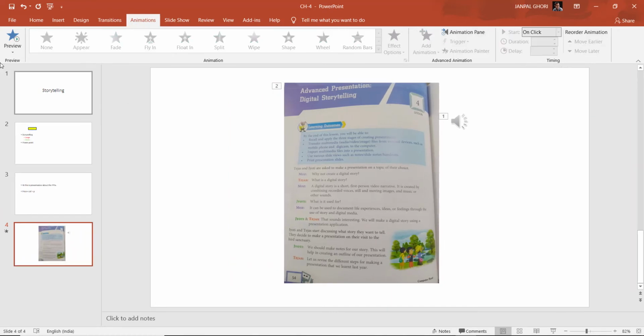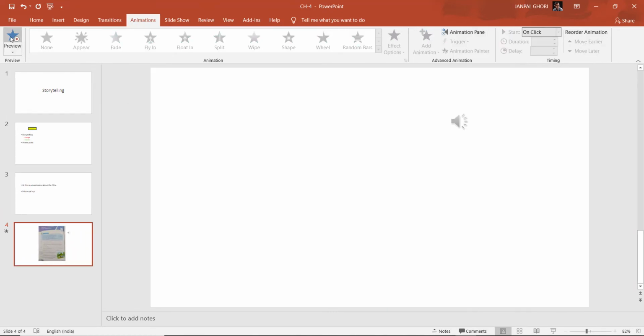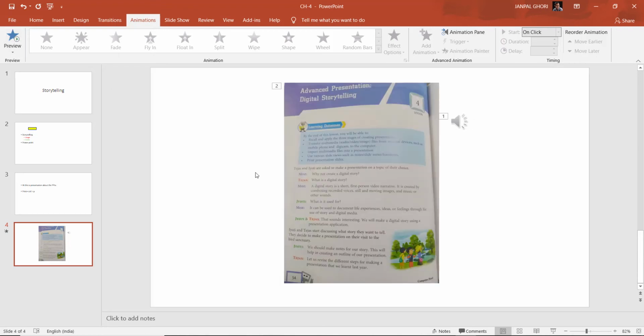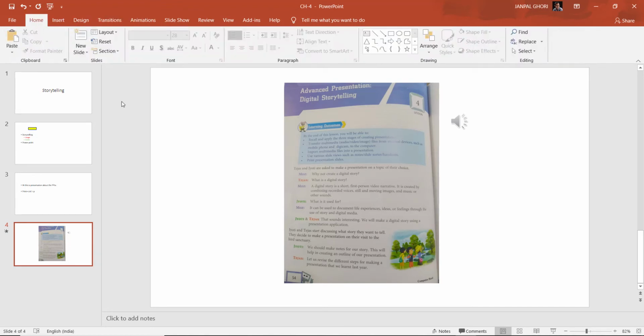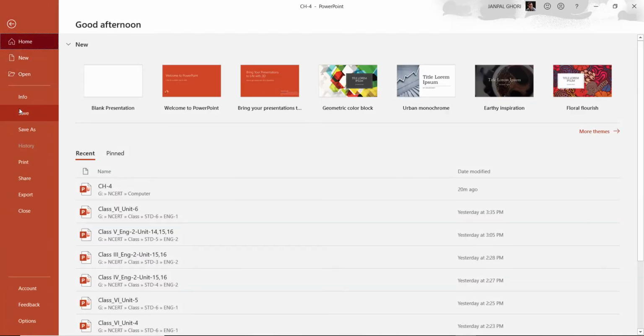So from here, if you want to see a preview, you can see here. First some sound will come and then it will play. You see, it came? Yes. So this way you can do the animation or editing, okay, whatever you want to do. And finally you can save this file.